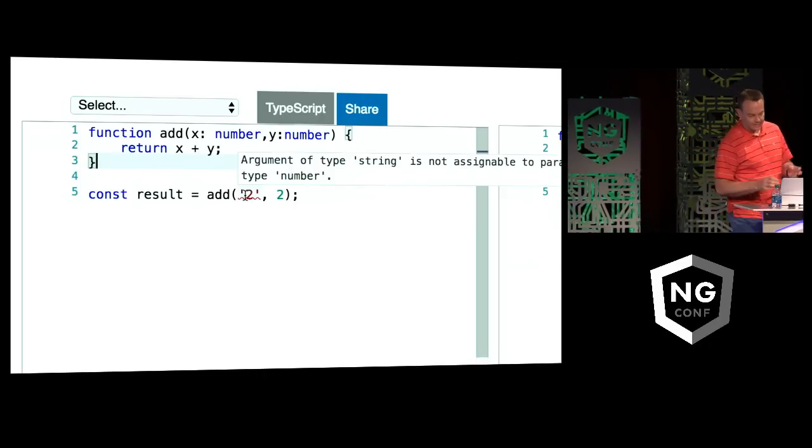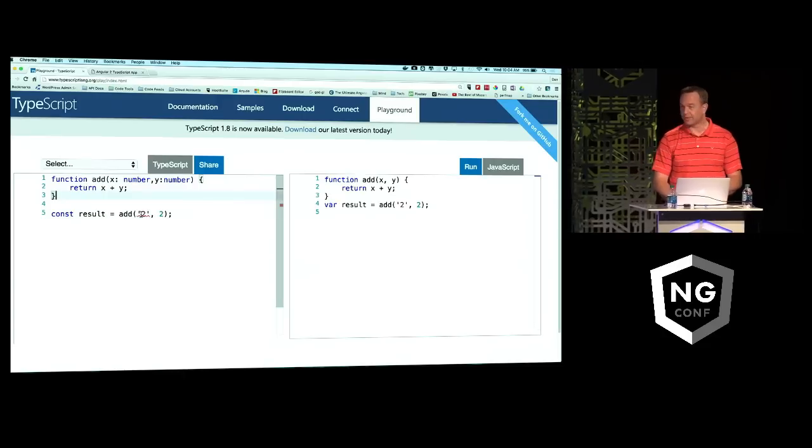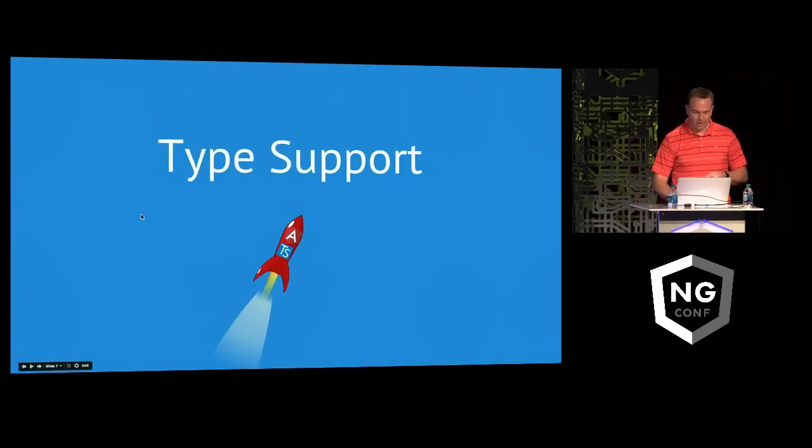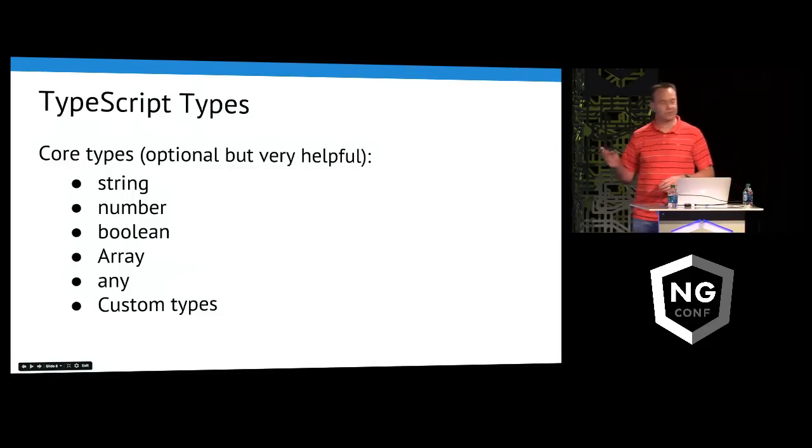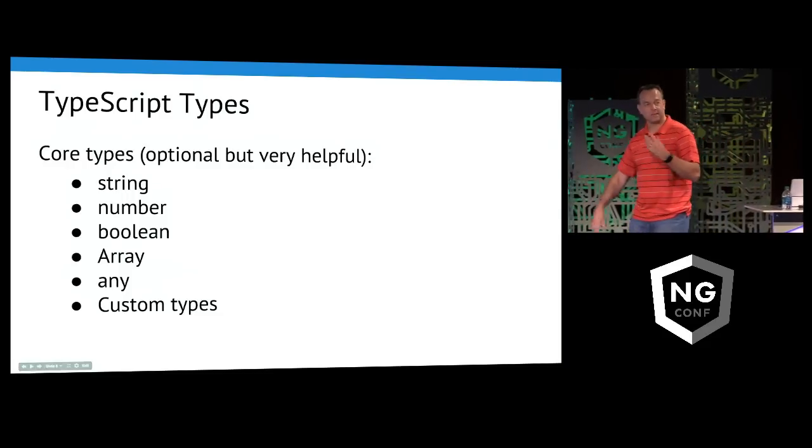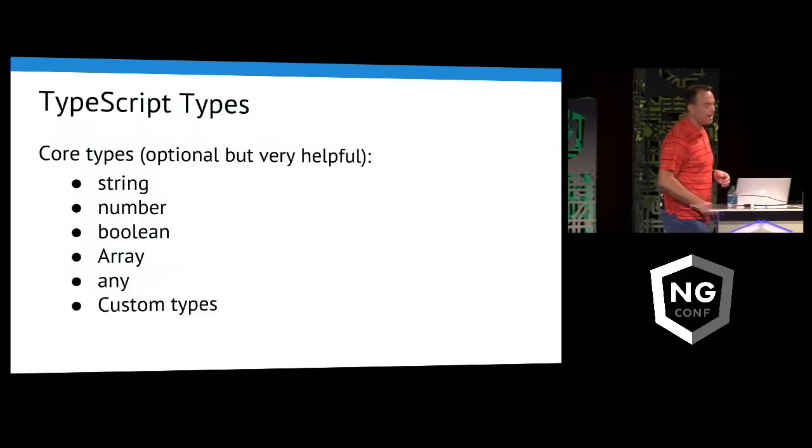I don't know that I'm totally like, hey, that's just phenomenal, you just convinced me to move over to this. But you can actually do quite a bit more with the type support. So you have primitive types. You have your strings and numbers and arrays and booleans and things like that.